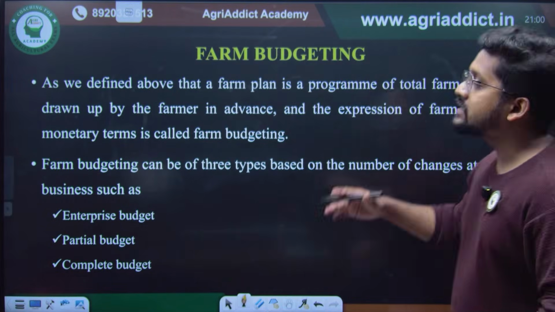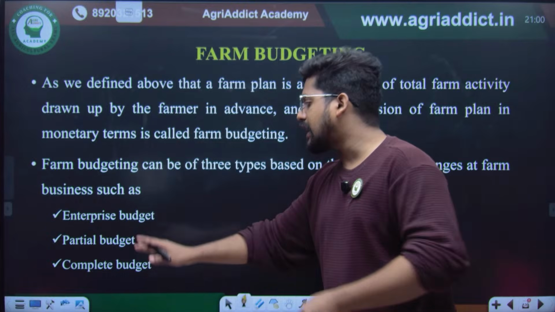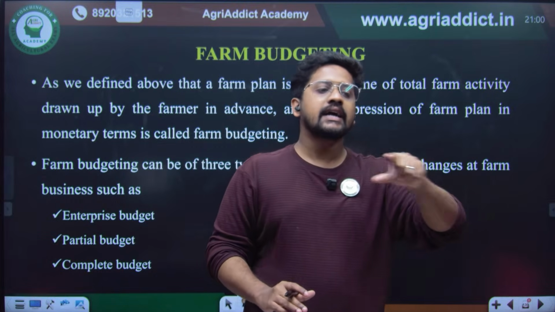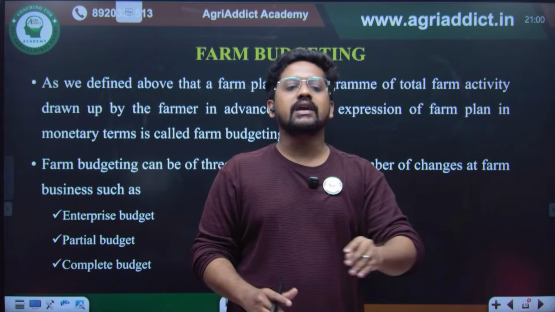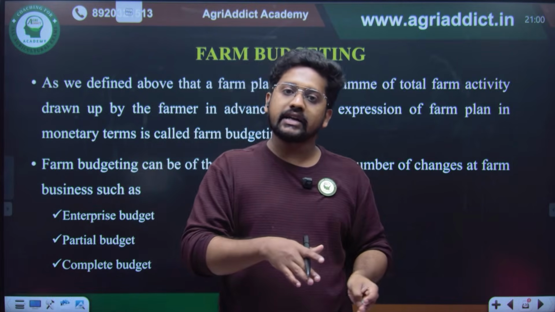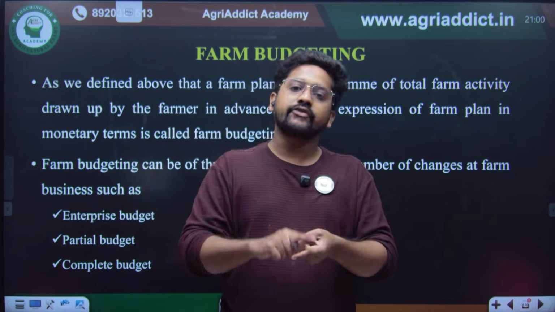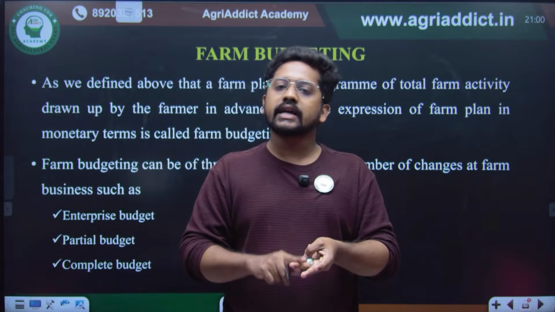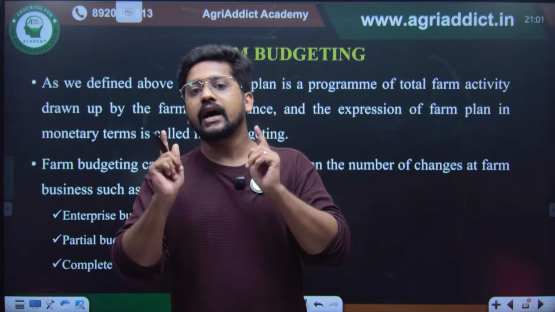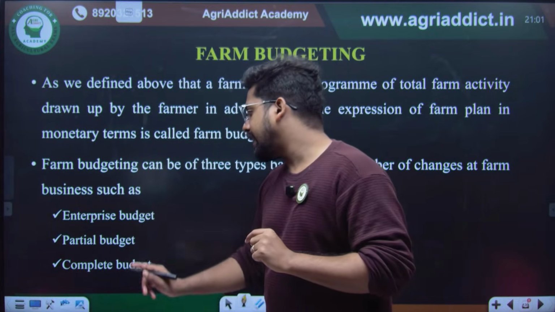Farm budgeting is of three types: enterprise budgeting, partial budgeting, and complete budgeting. Enterprise budgeting, as I have already told, is where a particular enterprise is selected and an alternate modification is made. Maybe I was using a traditional rice variety, and right now I am including a high yielding variety. Obviously it will have different fertilizer, pesticide, or irrigation requirements. So the returns and costs associated with that particular idea change. That is an enterprise budget.